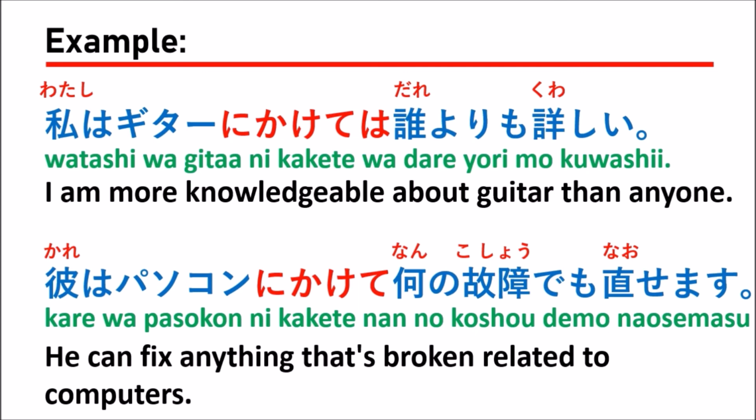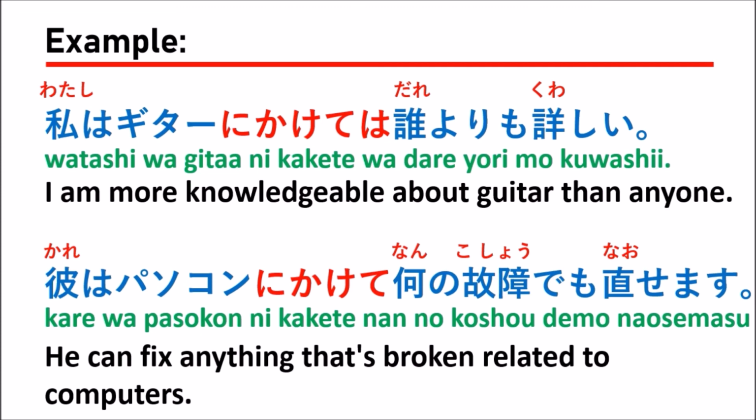So in a situation like this, you can say, 彼はパソコンにかけて, talking about the computer, 何の故障でも直せます, meaning whatever is broken, you can fix. So in Japanese, we say, 彼はパソコンにかけて何の故障でも直せます。